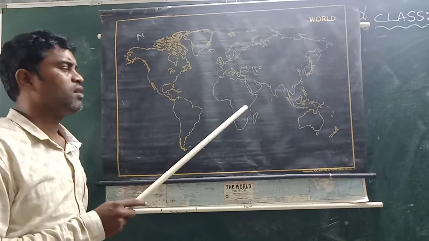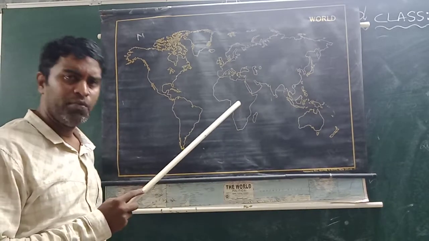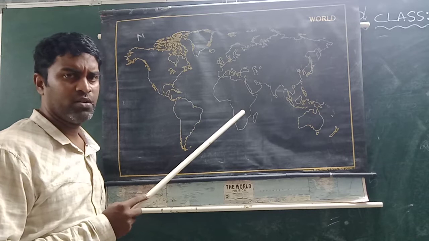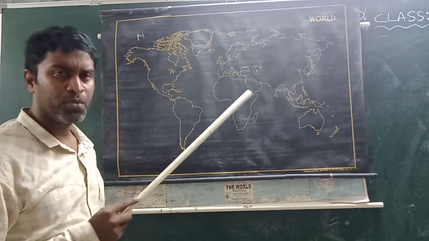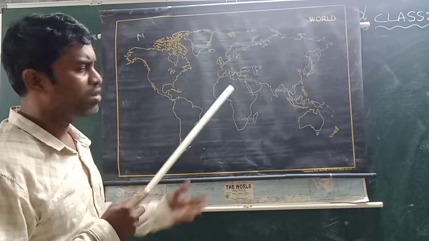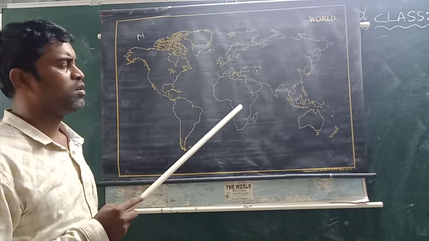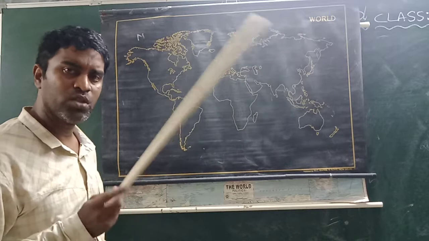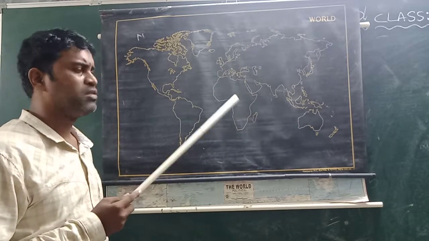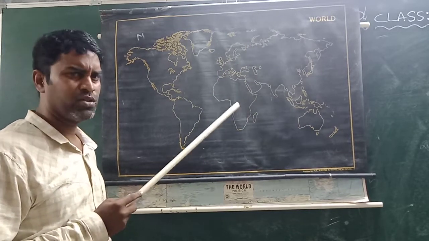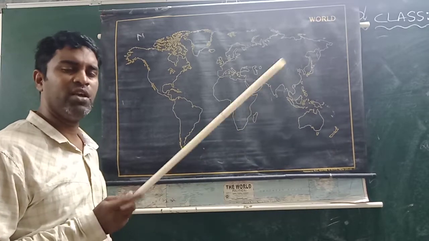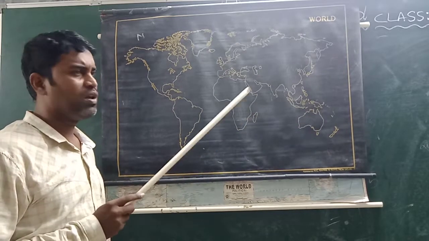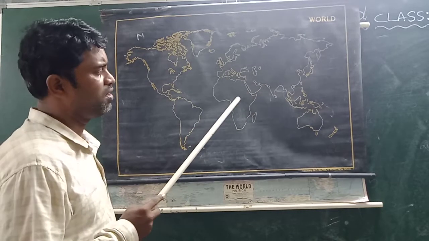The second one is Africa. Africa is also called the dark continent. Why do we call Africa the dark continent? Because up to the 18th century this continent was not known to the world. That's why it is the dark continent. And also one more definition: the people who went to Africa were never seen again. That's why this continent is also called the dark continent.